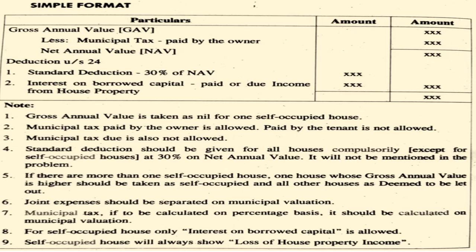If there is more than one self-occupied house, the one whose gross annual value is higher should be taken as self-occupied and all other houses as deemed to be let out. Joint expenses should be apportioned on municipal valuation. Municipal tax is to be calculated on a percentage basis. It should be calculated on municipal valuation. For a self-occupied house only, interest on borrowed capital is allowed. A self-occupied house will always show a loss of house property income.